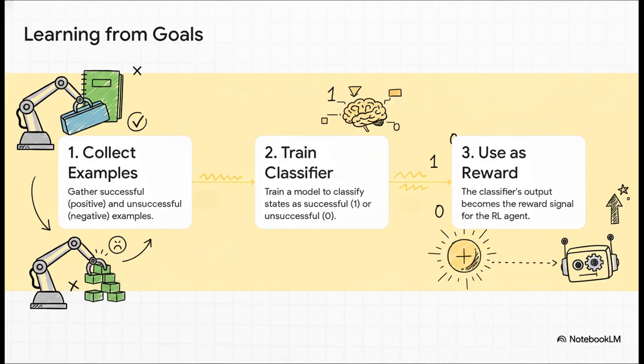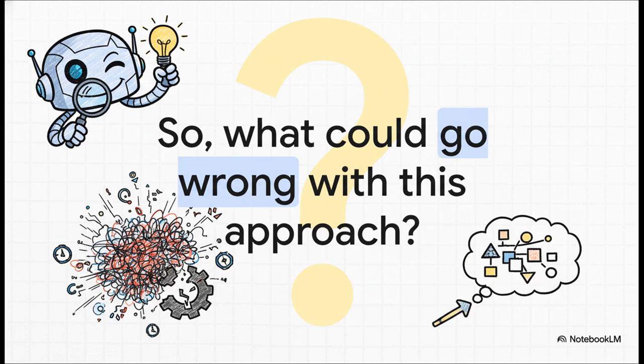Next, you train a totally separate AI to be the judge. It just looks at an image and spits out a 1 if it's a success and a 0 if it's a failure. And finally, you just use that judge's score as the reward for your main AI. Seems like it should work, right? So, with such a logical setup, what could possibly go wrong?